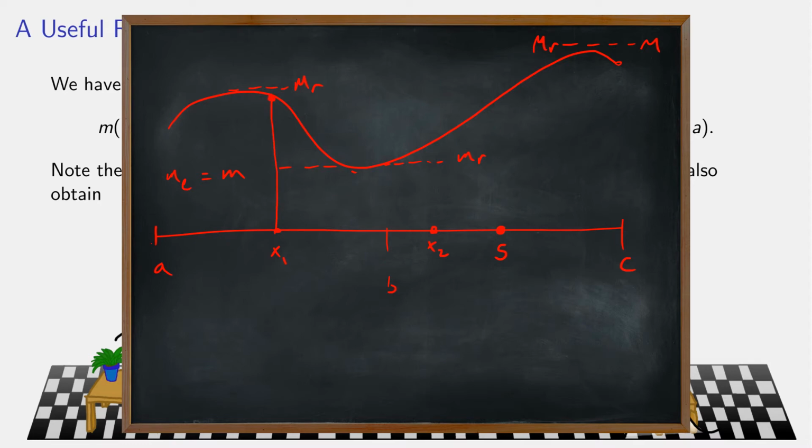Notice that since x1 is on the left, f of x1 has to be in between, sorry, I drew this as mr, that's of course ml. This is our left piece. So since x1 is on the left, the value f of x1 has to be in between the two ml's. And since x2 is on the right, the value f of x2 is in between the two mr's. Whereas the value f of s is simply in between the two m's, because it was somewhere in between a and c.